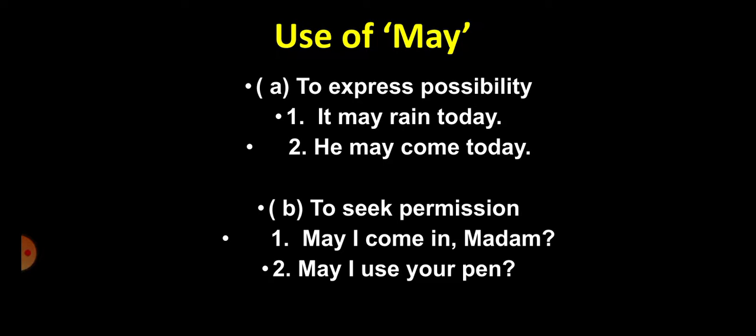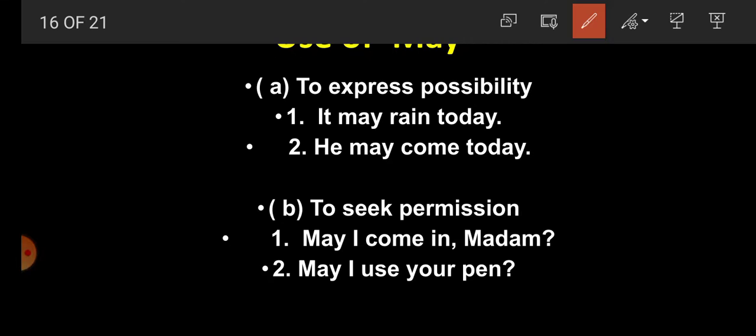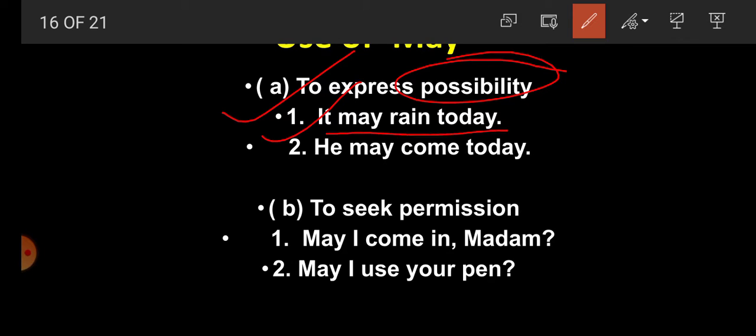Now next one, use of may. Student, may is used to express possibility. For example, strong possibility: it may rain today. It means that there is possibility of rain today.